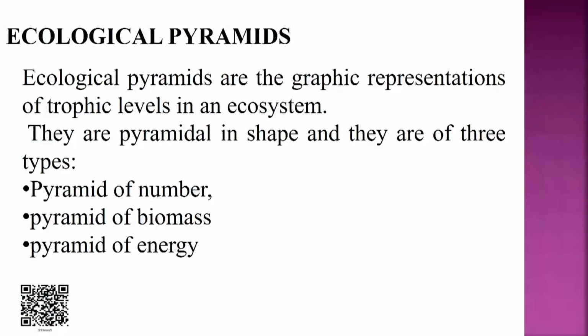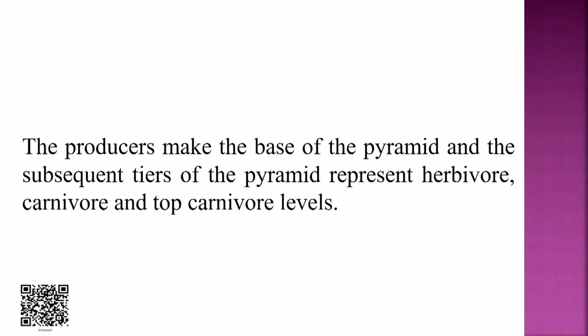Now, we are talking about ecological pyramids. They are the graphical representation of trophic levels in an ecosystem. They are pyramidal in shape and they are of three types: pyramid of number, pyramid of biomass and pyramid of energy. The producers make the base of the pyramid and the subsequent tiers represent herbivores, carnivores and top carnivores.